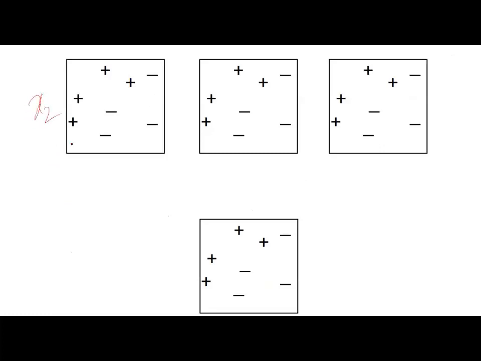For example, take this: independent variables x1, x2. Let us take a model M1. Say M1 is x1 less than or equal to 0.3.